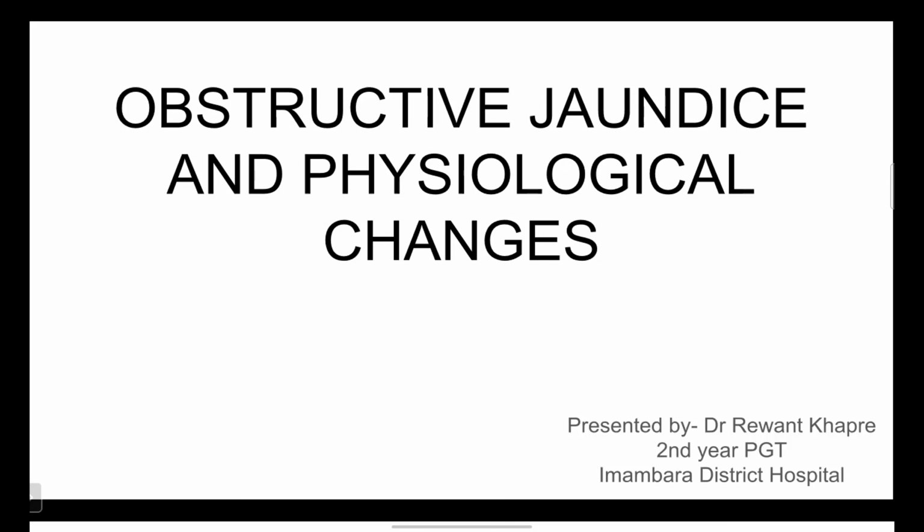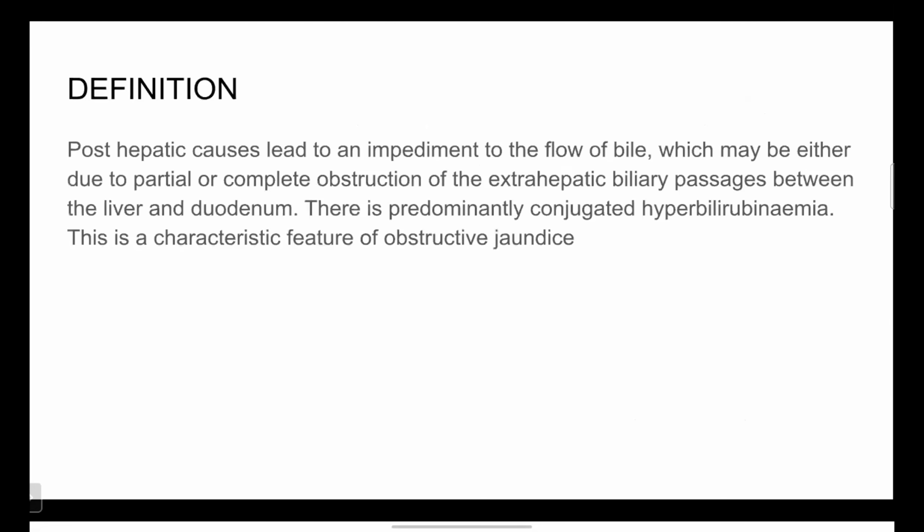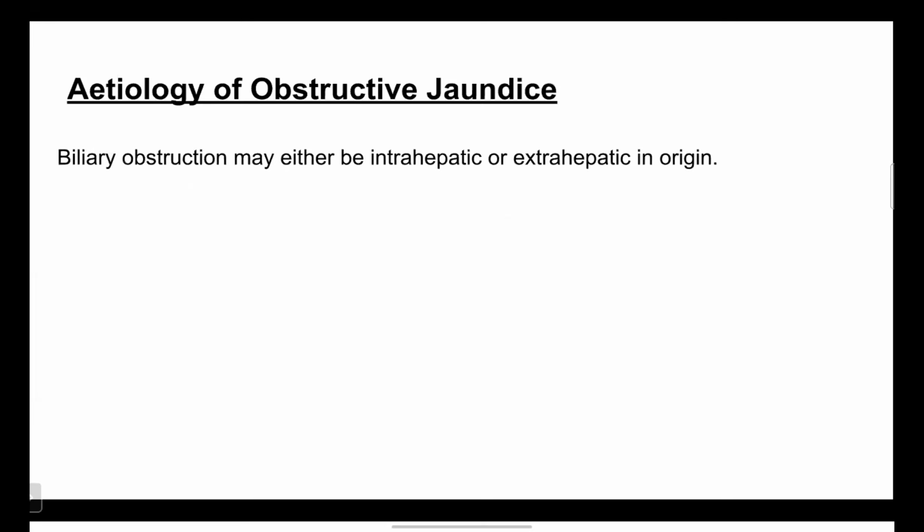My name is Dr. Revant Thapre. I'll be discussing obstructive jaundice and physiological changes. Okay, I'm starting. Definition: post-hepatic causes lead to an impediment of flow of bile, which may be due to partial or complete obstruction of extrahepatic biliary passages between the liver and the duodenum. There is predominantly conjugated hyperbilirubinemia. This is a characteristic feature of obstructive jaundice.